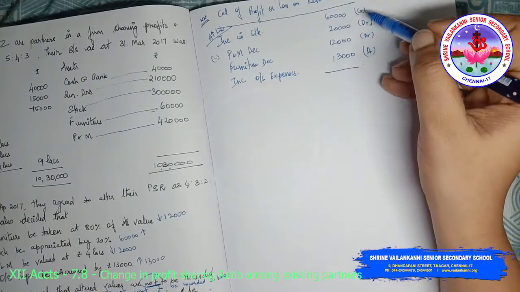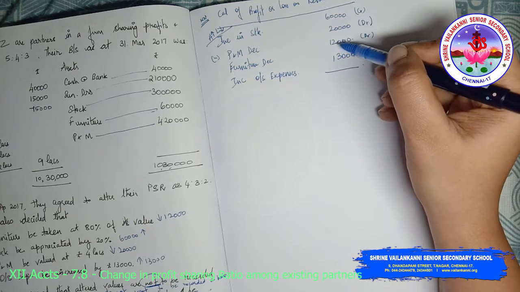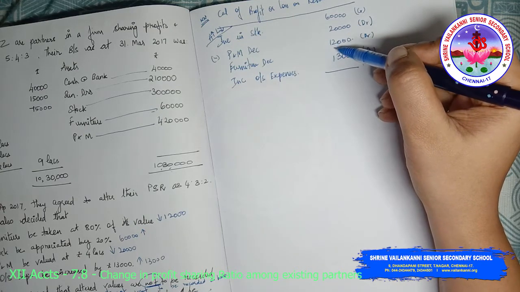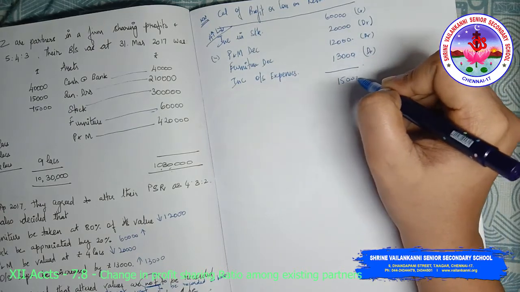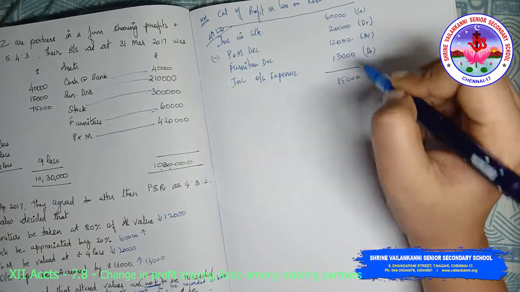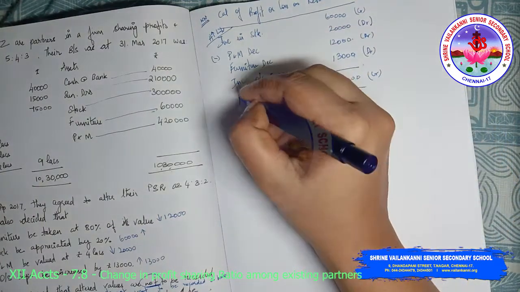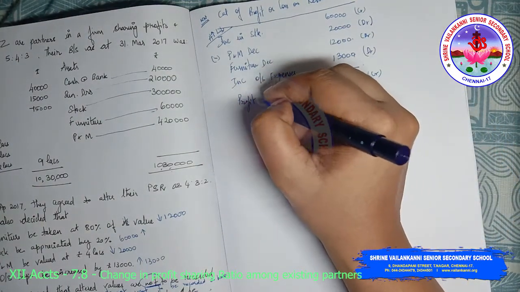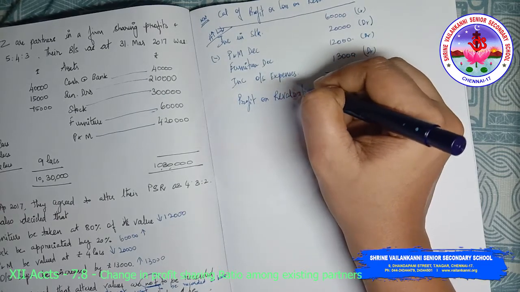Total debit is 45,000 and credit balance is 60,000, right? So 15,000 profit on revaluation account.